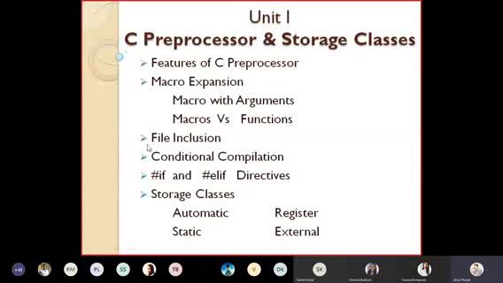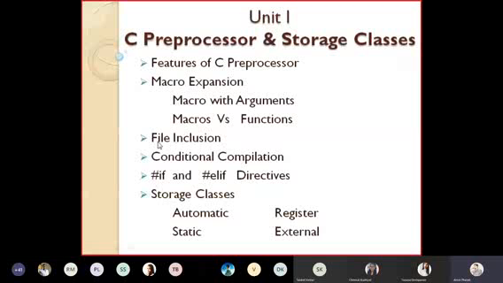For the next lecture, I think we are having one more lecture on Saturday. At that time we will cover file inclusion. So we start with file inclusion, and next lecture we can continue with this. That's why I told you that knowing the syllabus is important. Every time we should know how much we have covered and how much is remaining. So next lecture we continue with file inclusion.